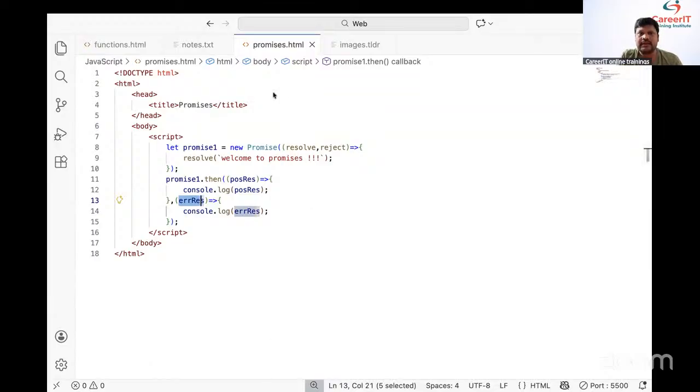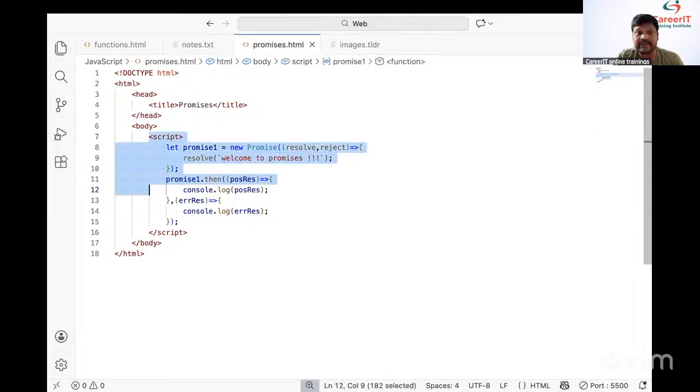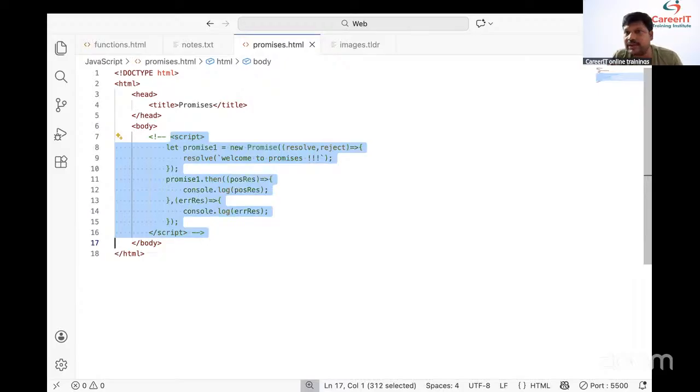Team, I wanted to show jQuery integration. Maybe in tomorrow's class I will show the jQuery integration. But before going to jQuery integration, you need to be strong in JSON. JSON is very, very important. JSON stands for JavaScript Object Notation. Very important.